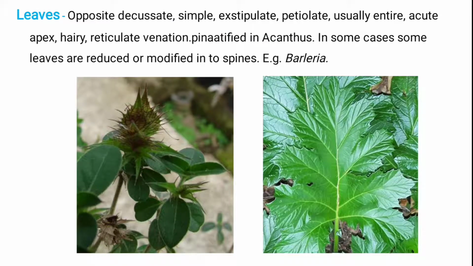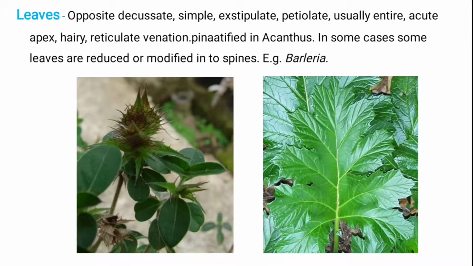Then exstipulate, it means the stipules are absent. Then petiolate, it means the petioles are present in this leaf. You can see this portion, the petiole. So when the petiole is present, it is known as petiolate. Usually entire, it means the surface is smooth. Then acute apex, it means in some leaves the apex is acute, spiny and hairy. You can see the hair structures present here.